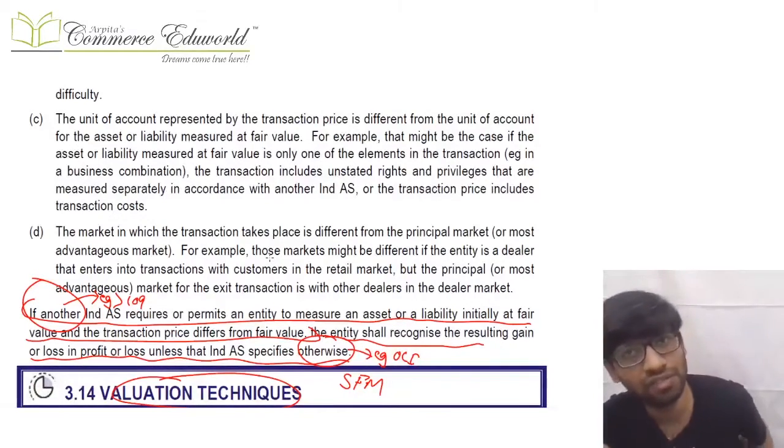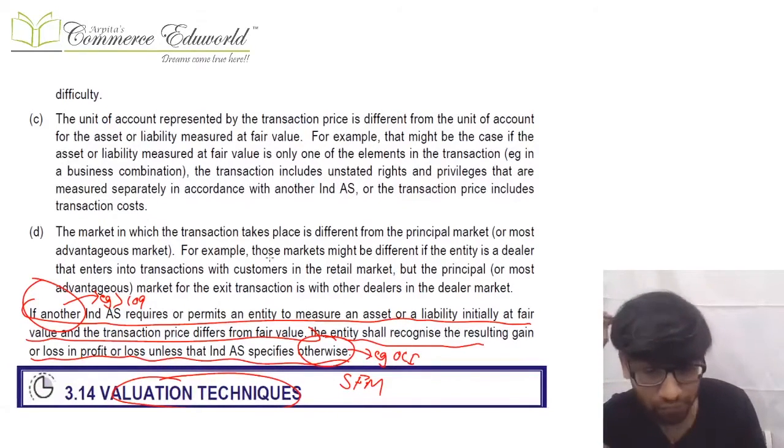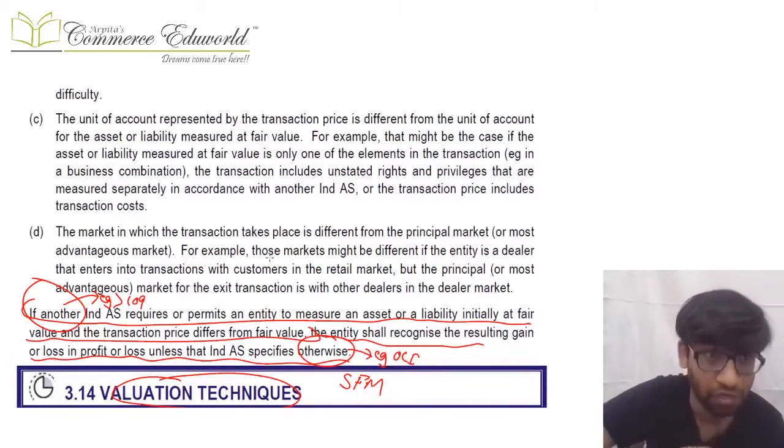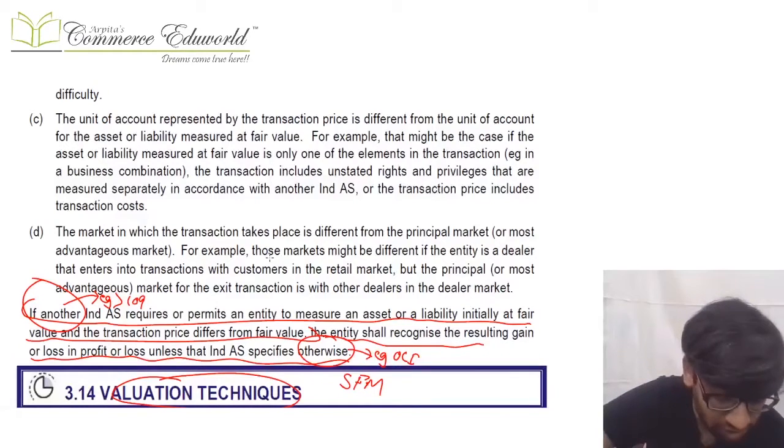Example, Ind AS 109 tells that a financial asset should be initially recorded at fair value, but the fair value is different from the transaction price. So when you pass the entry, financial asset account debit at fair value, to cash bank, that will be the transaction price, and the entry does not tally. No problem. Fair value can be different from transaction price. If an Ind AS requires initial measurement of an asset or liability at fair value, and that is different from the transaction price, that entry will not tally, no problem.